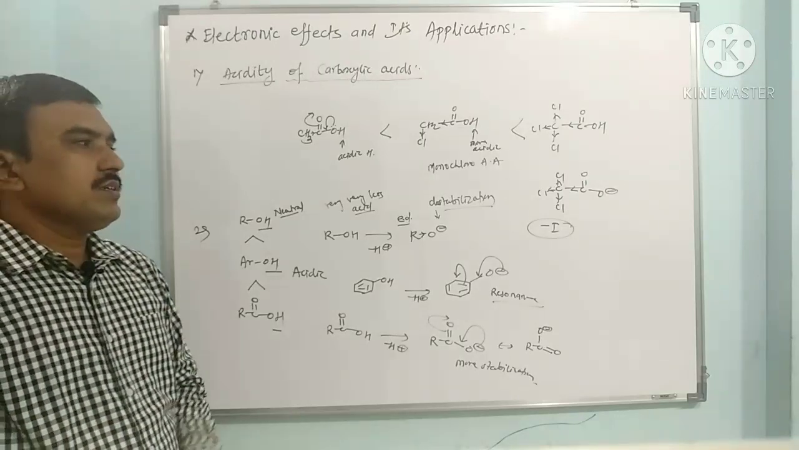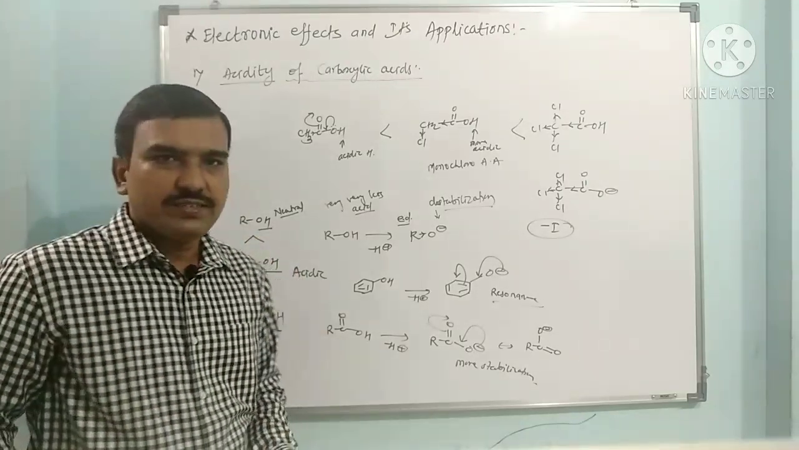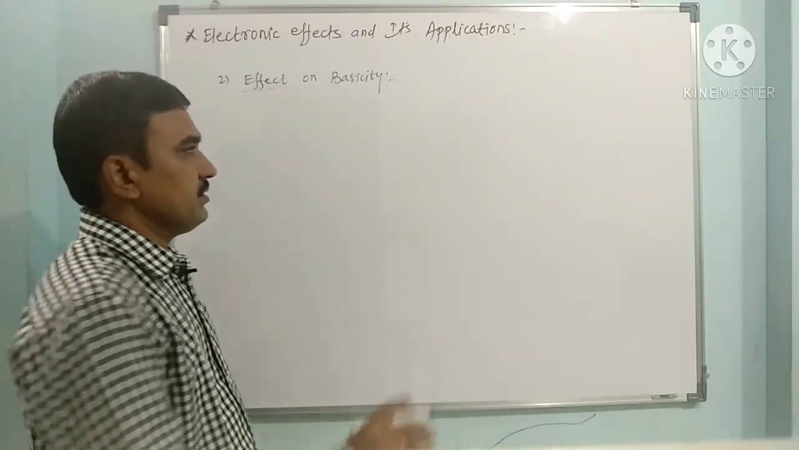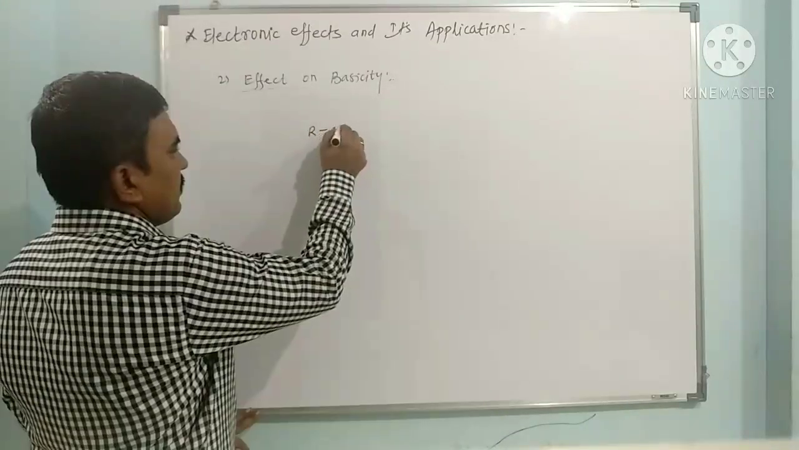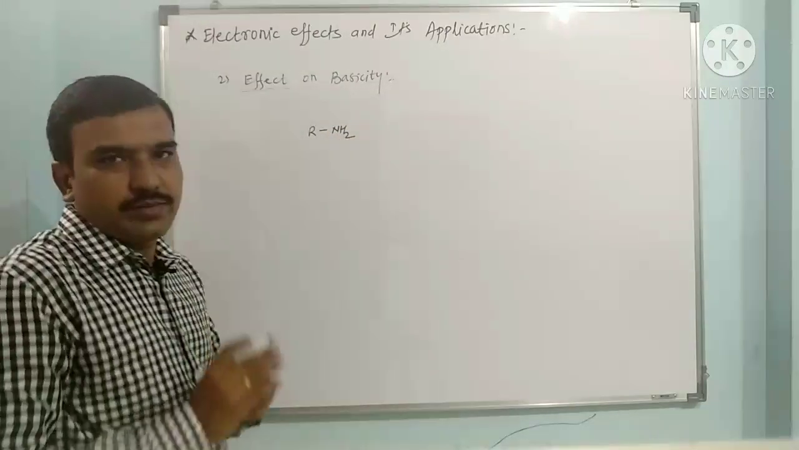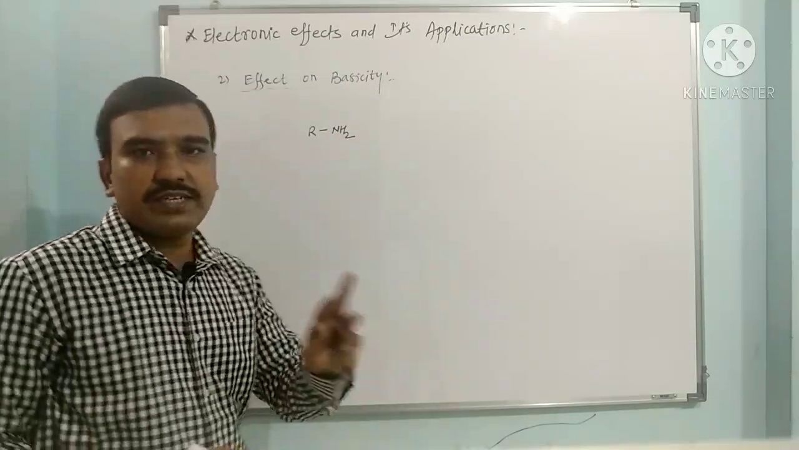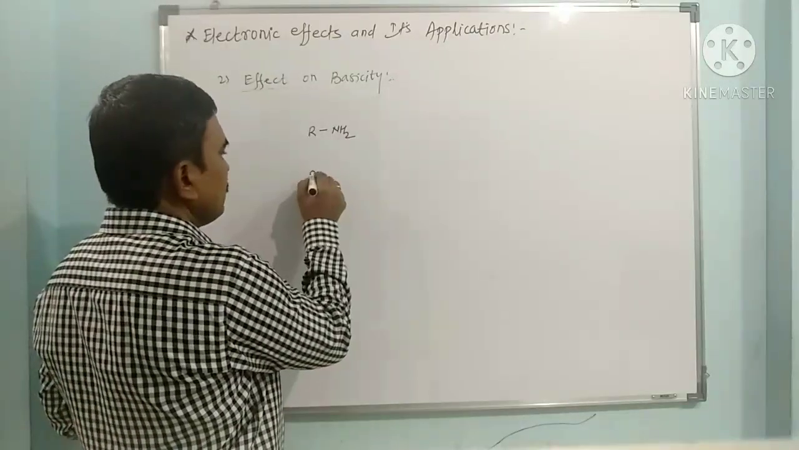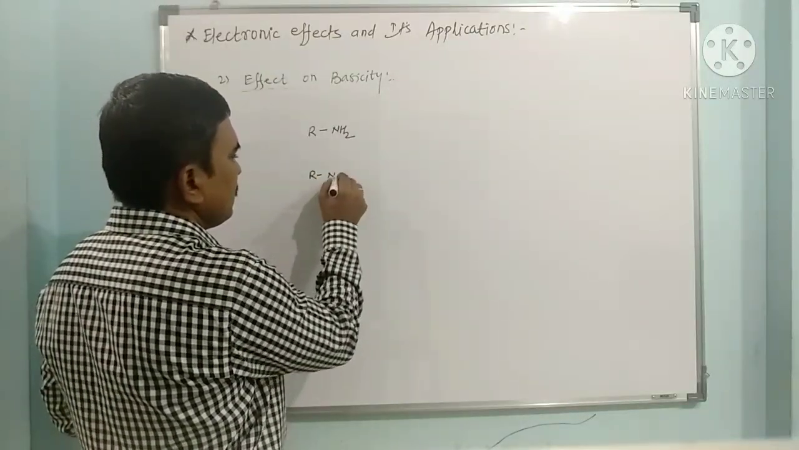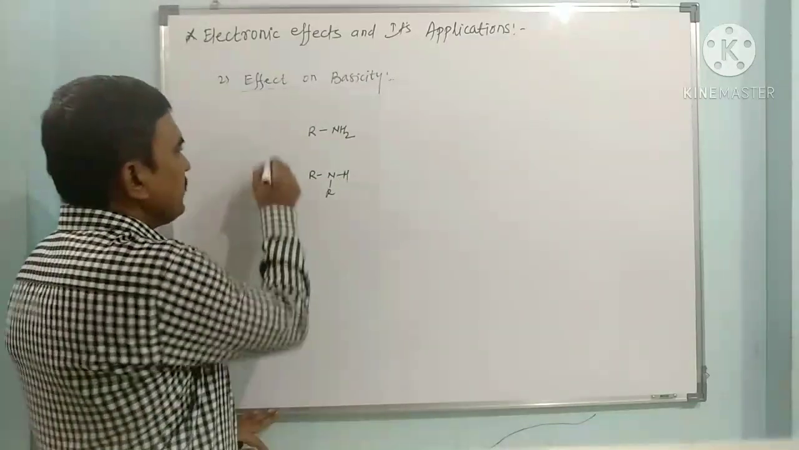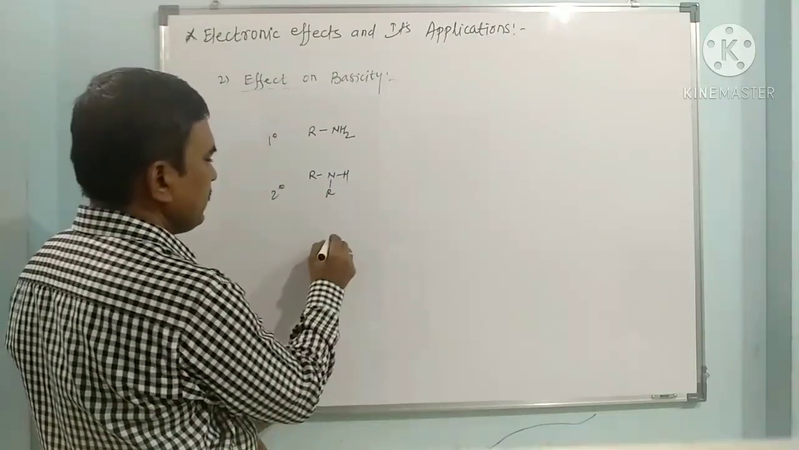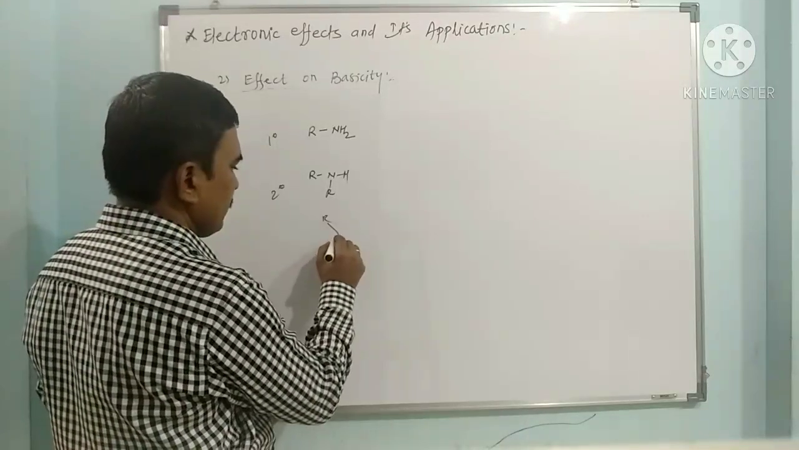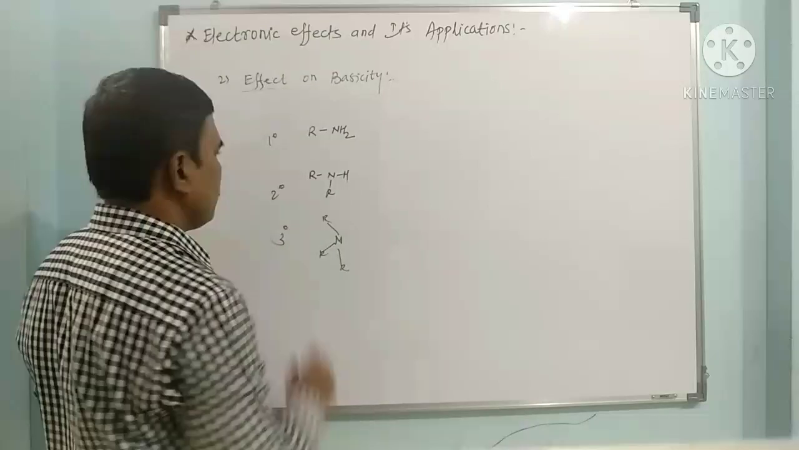Now next we have to see the effect on basicity. Effect on basicity of organic amines. Primary amines or alkanamines. These amines are classified into three types: primary, secondary and tertiary. So this is RNH2, a primary amine; this is a secondary amine; and this N with three R groups is a tertiary amine.